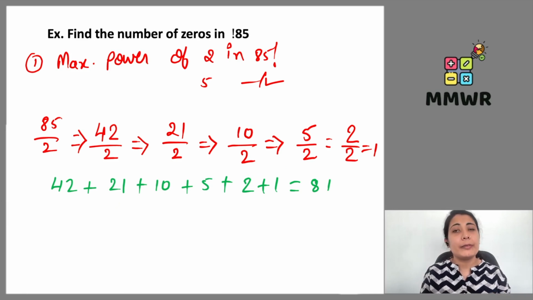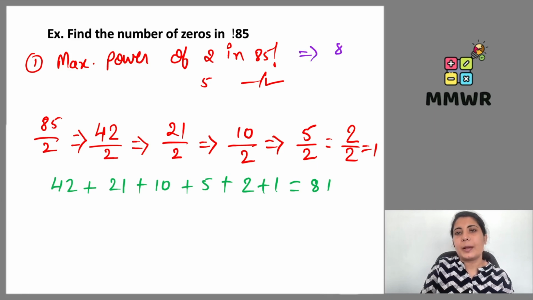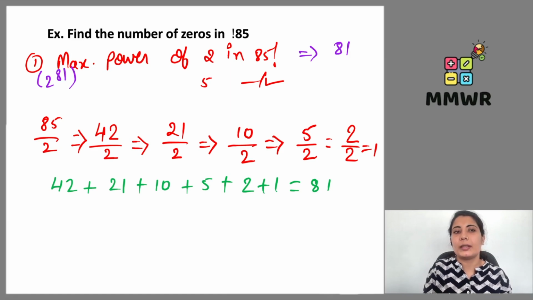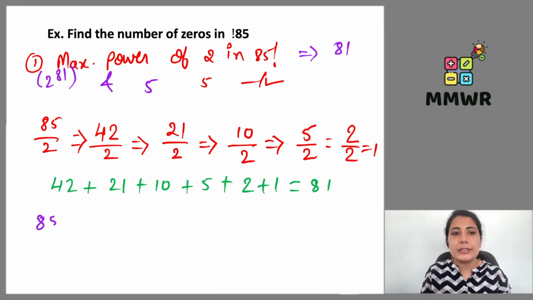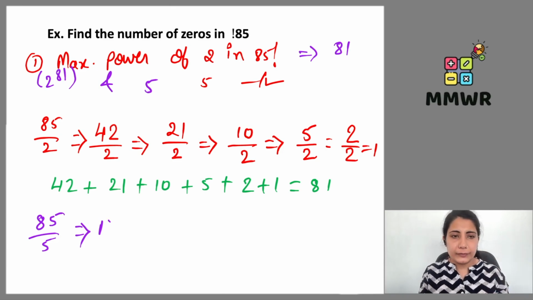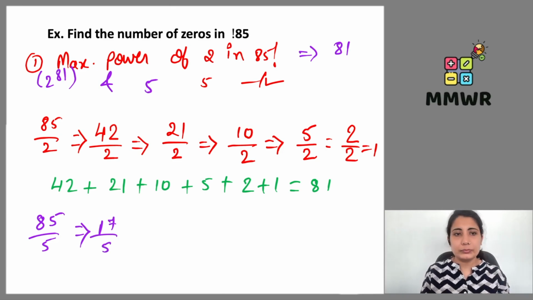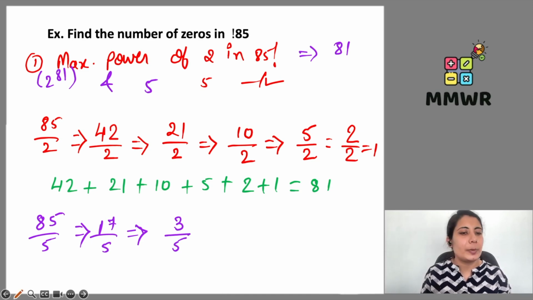That means जब मैं 85 factorial की वैल्यू लिखूंगी, so this is going to give me 2 to the power 81. तो यहाँ पे 2 कितने टाइम्स आ रहा है? 2 to the power 81 and 5 to the power what? That we will be checking. So 85 divided by 5 gives me 5 1s are 5, remainder 3, 5 7s are 35. Because 17 5s are 85. So it is completely divisible. 5 3s are 15. By 5 if I try to divide, this will not be divisible.